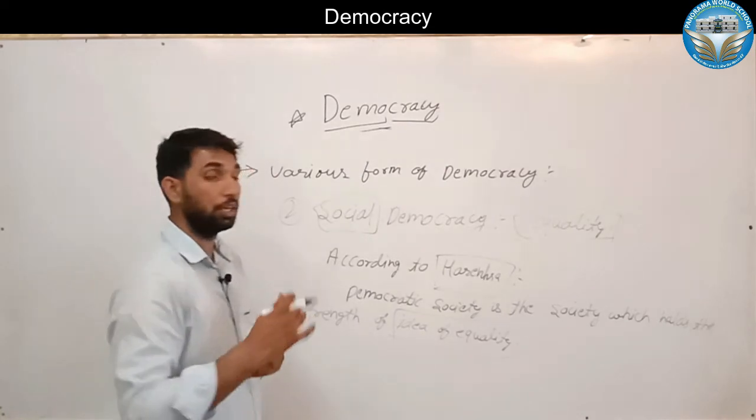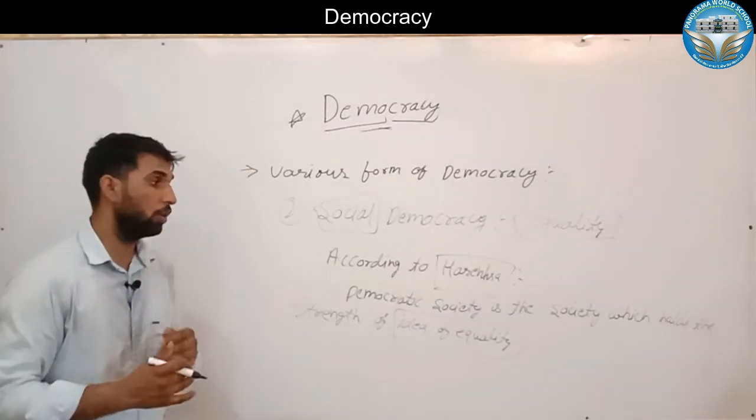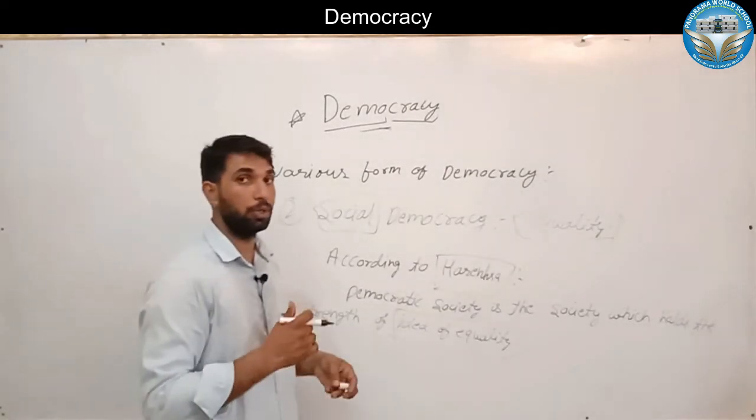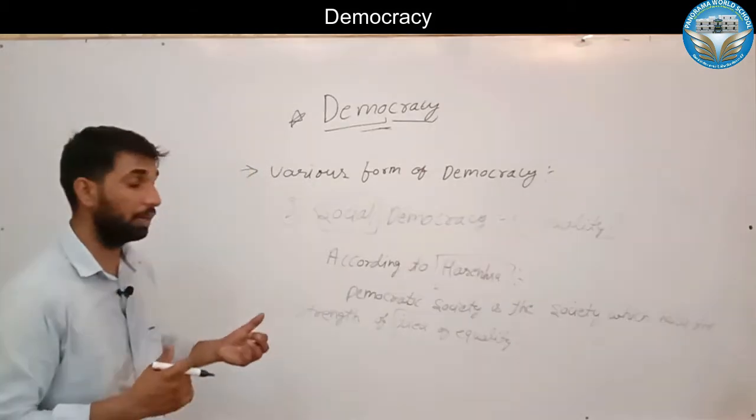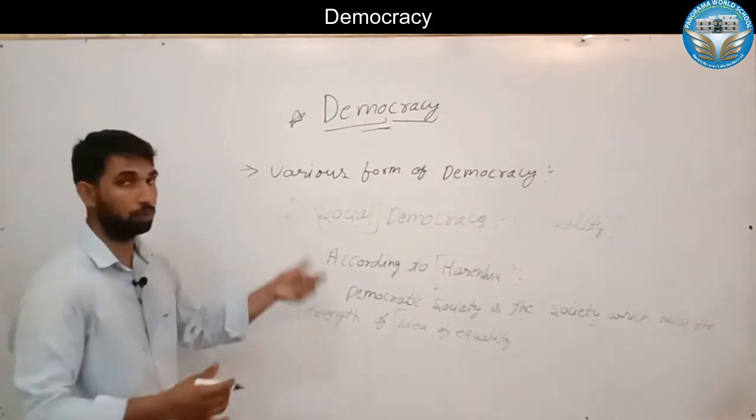It means every individual is equal before the law and has equal opportunity for development. So it is called a social democracy.